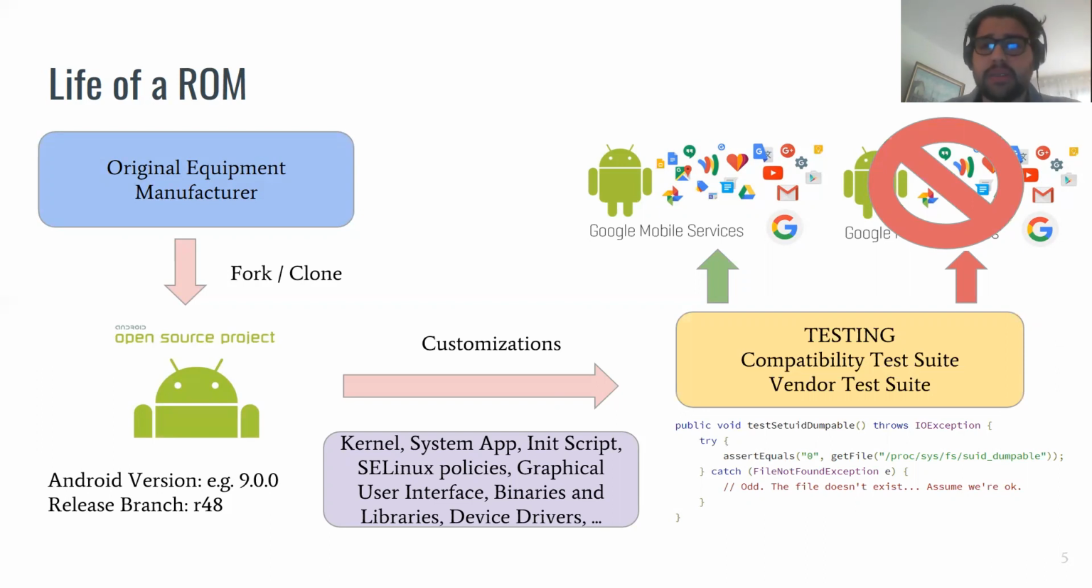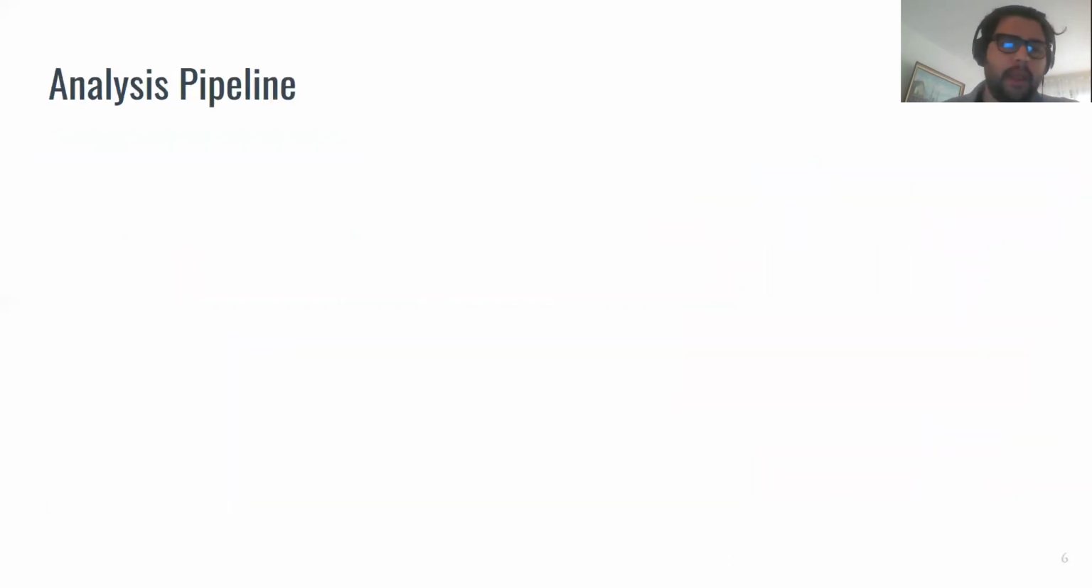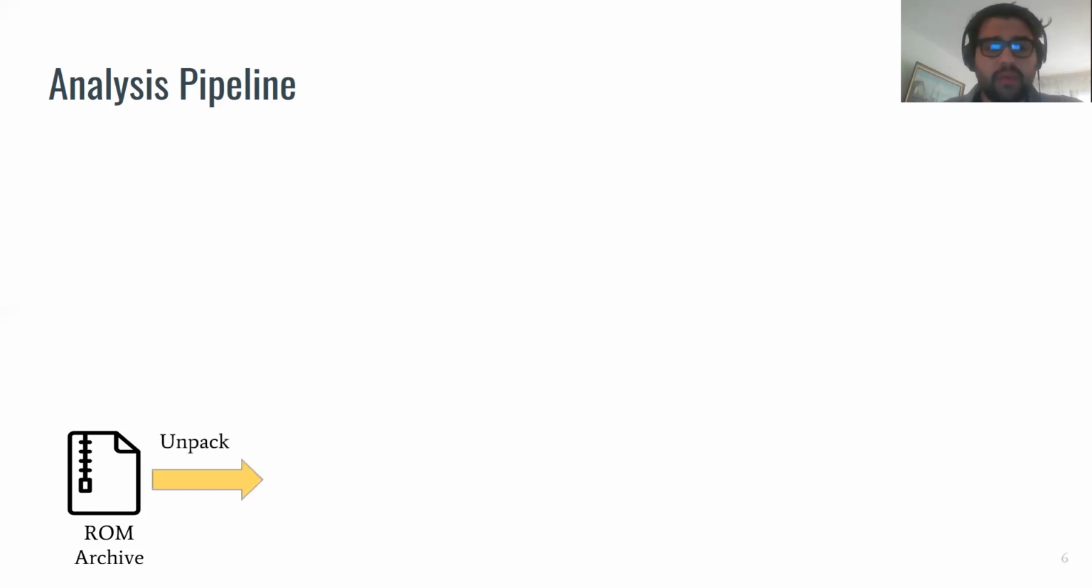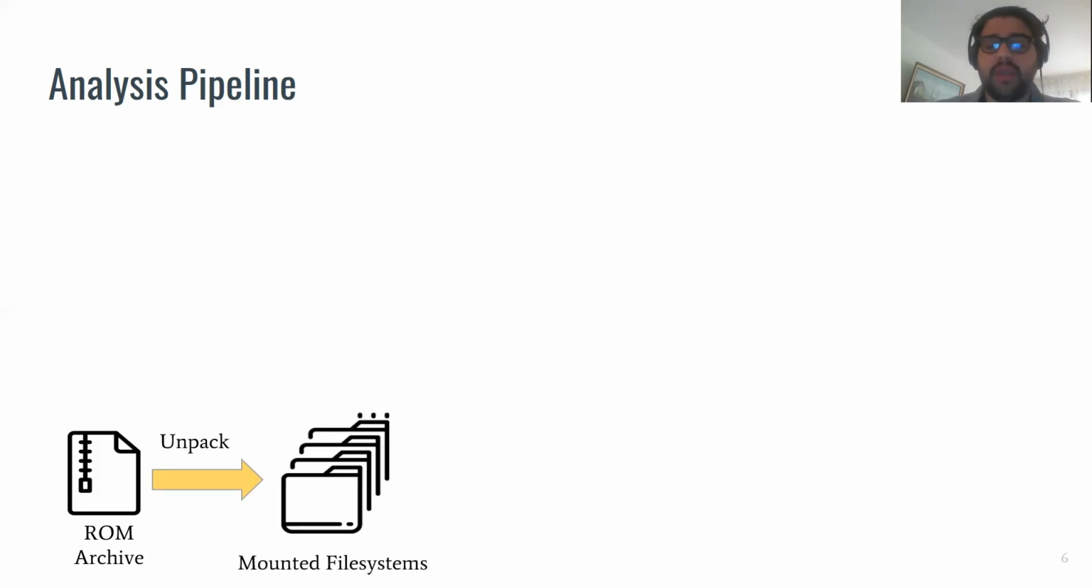Otherwise, if the compatibility test suite is not passed, then the device might not be branded as an Android compatible device. So once we know how the customization normally takes place, then we can also start hunting for this customization to understand whether or not they respect these rules. To perform this analysis, we decided to build a pipeline that takes as input a system image in the form of an archive. Normally in this archive, we have all the file systems that will be flashed on the system. Once we unpack the archive, then we can mount all the file systems, and at this stage, we will have access to all the files that will be flashed on the device.